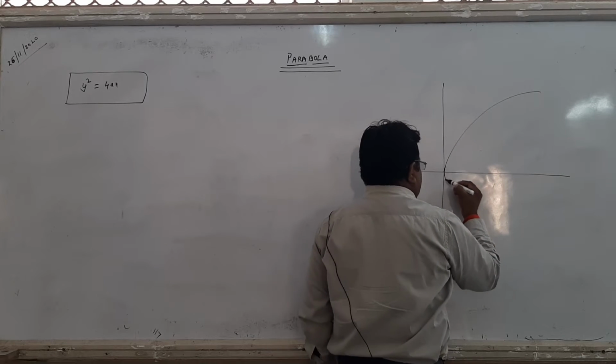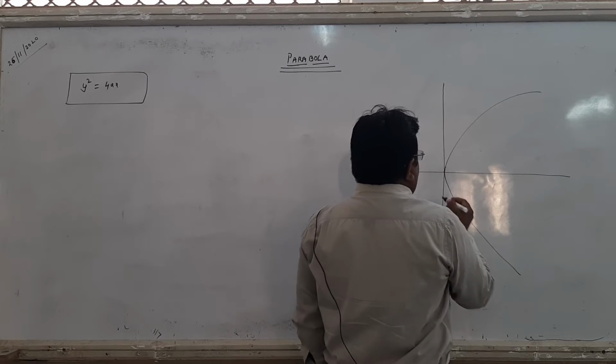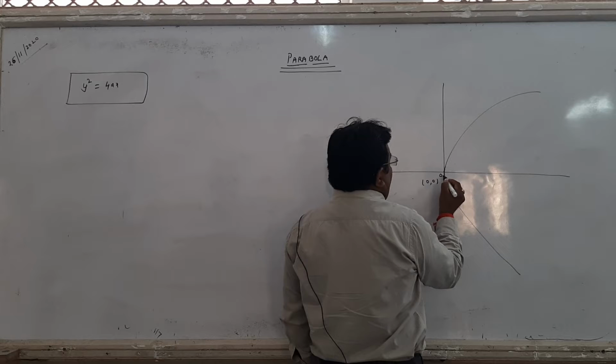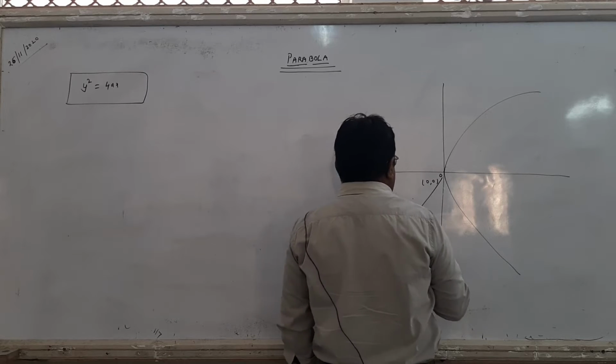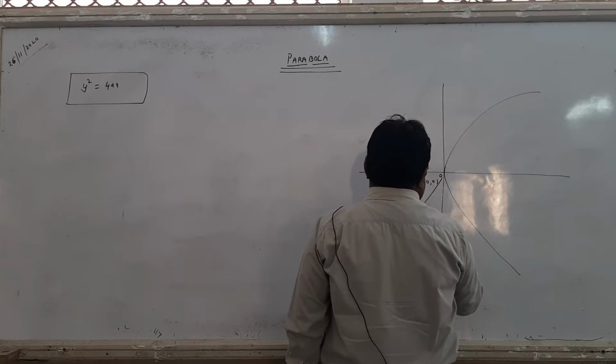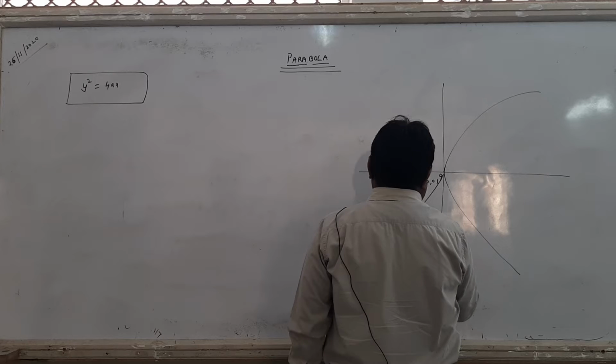This is the right hand parabola. This is the standard form of the parabola. The fixed point O is the vertex of the parabola, and these are standard forms, so the vertex is 0, 0. This is the fixed point O. This is the vertex of the parabola.